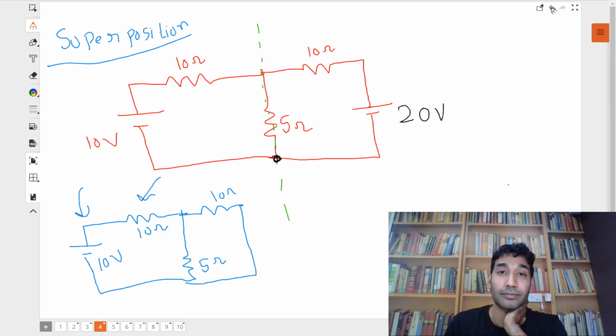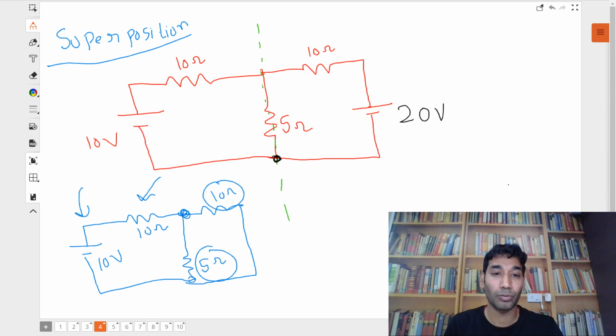Yes or no? Arey Baba, yes or no? Tell me, come on. I'm looking at your chats again. Yes? Yeah? Come on guys, tell me, is this question now easy? Yes, of course. Why? Because they are in series parallel na. Ye 10 ohms and 5 ohms are in parallel because of these 2 points. So 10 and 5 in parallel will be 10 into 5 upon 10 plus 5, right? 50 on 15. In series with 10, you can solve it, right?